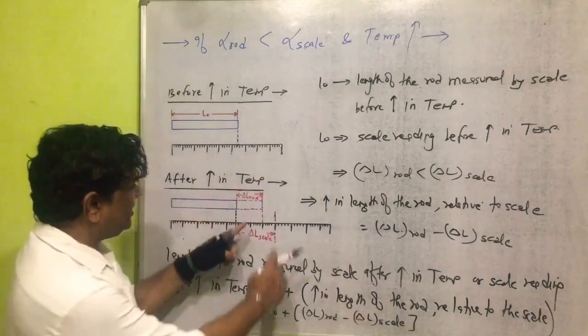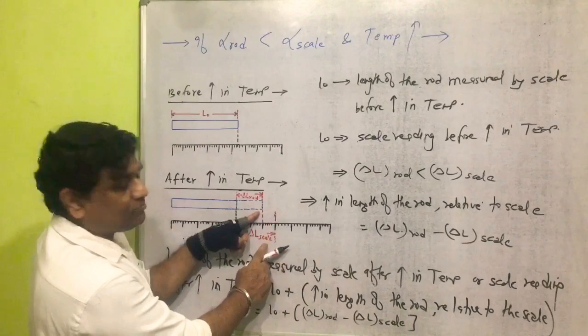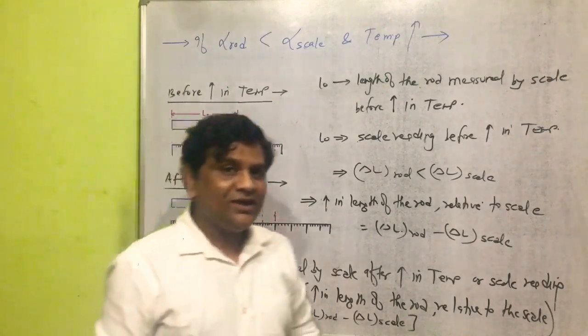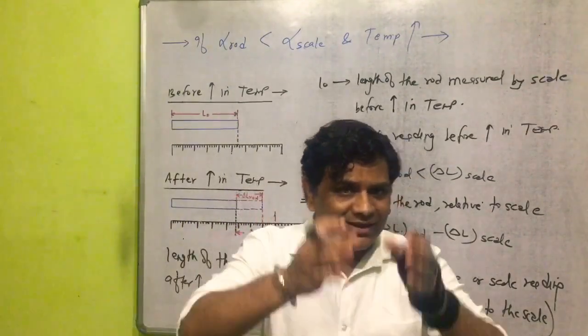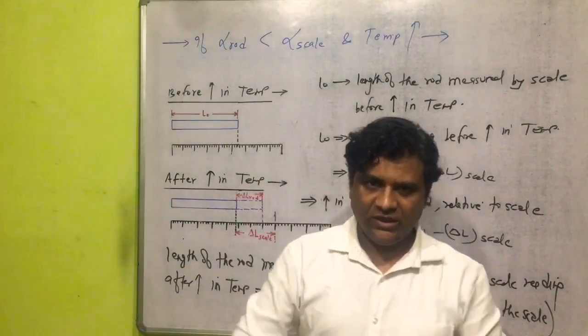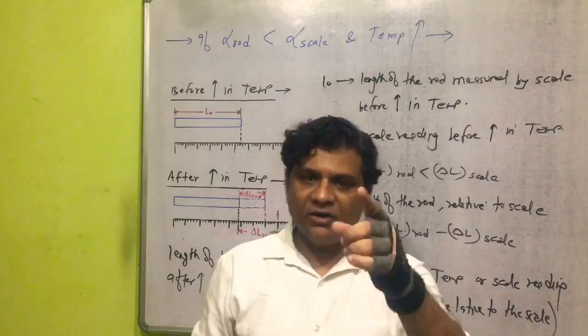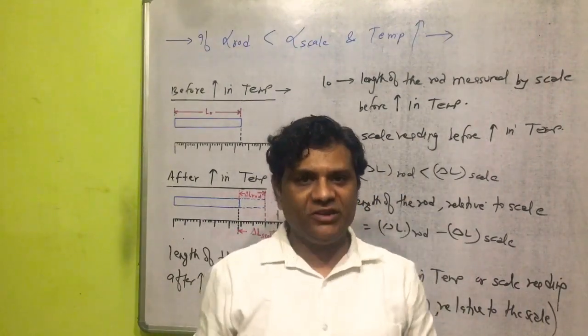Now increase in length of the rod relative to the scale will be equal to the increase in length of the rod minus increase in length of the scale. Now we can develop one very important relation in a class here.